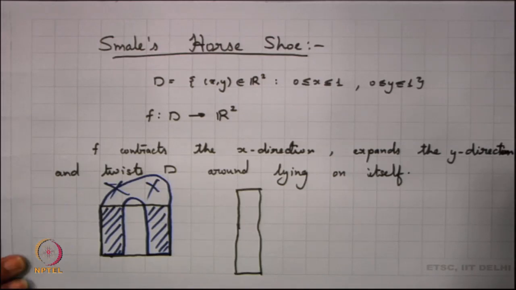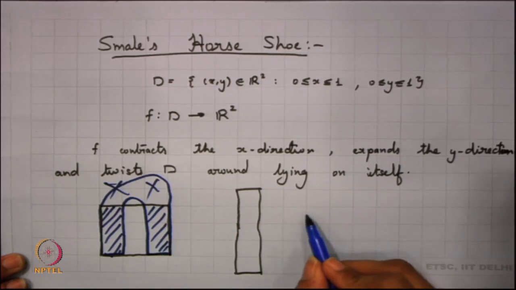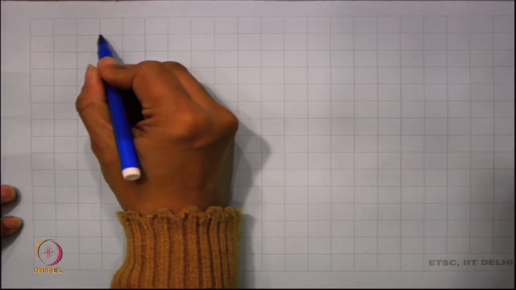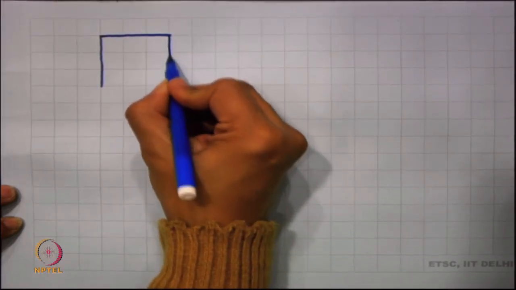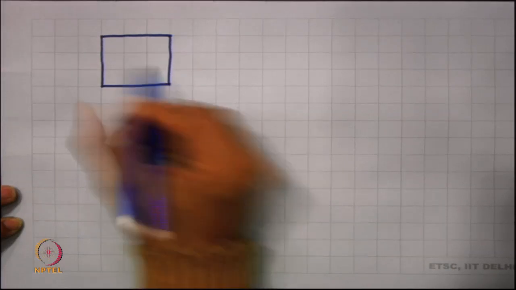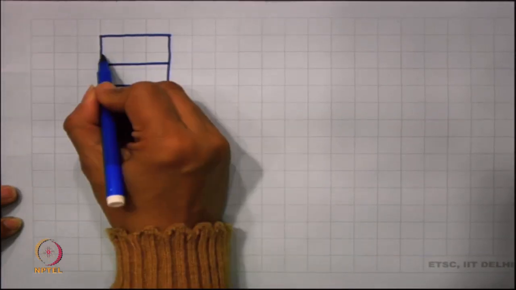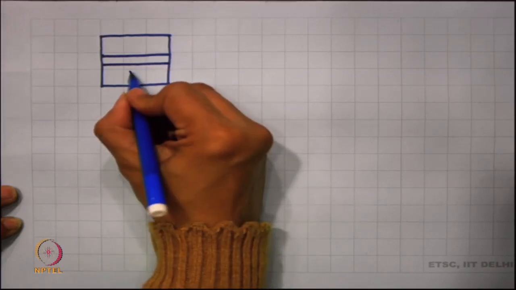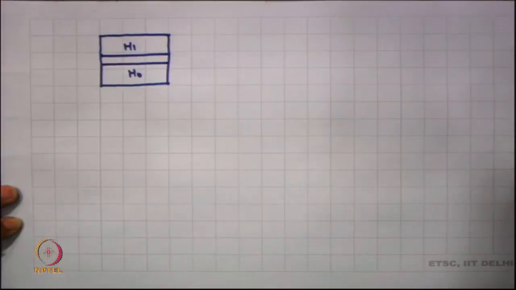So, we take this unit square and try to define these horizontal rectangles H0 and H1, and we define the map affinely on these horizontal rectangles, where we look at what H0 is and what H1 is.